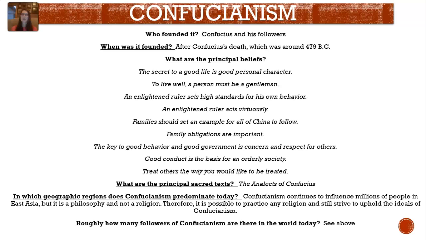What are the principal sacred texts? The Analects of Confucius. And in what geographic regions does Confucianism predominate today? Confucianism continues to influence millions of people in East Asia, but it is a philosophy and not a religion. Therefore, it is possible to practice any religion and still strive to uphold the ideals of Confucianism. And roughly how many followers of Confucianism are there in the world today? You can look above and see that many are followers, not a specific number, but there are many in East Asia and even around the world that do follow Confucianism today.